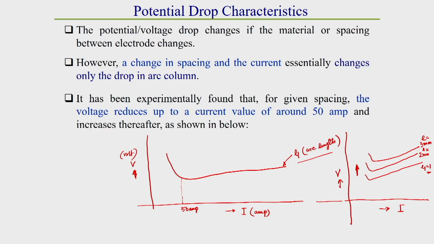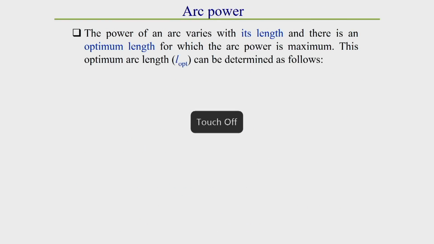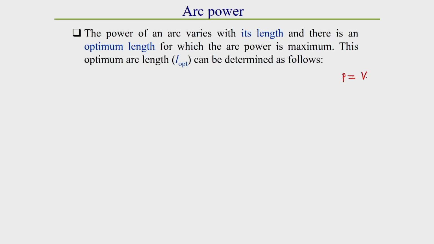Okay. Now, we will go for how to find out the arc power. So, what is arc power? Arc power is equal to the voltage drop in the arc column, whatever the total voltage drop is, that is called the welding voltage, into the supply of current from the power source.